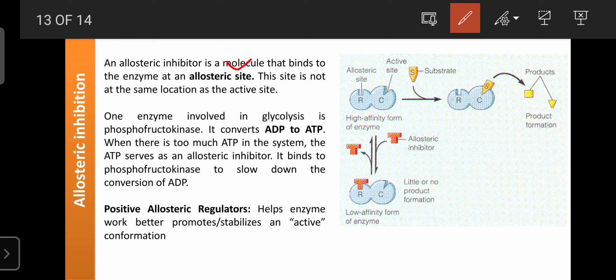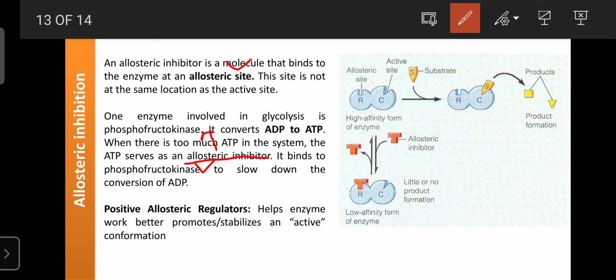For example, take an enzyme involved in glycolysis like phosphofructokinase. This enzyme converts ADP into ATP. When the ATP concentration increases, this ATP acts as an allosteric inhibitor. It binds to phosphofructokinase and inhibits the conversion of ADP into ATP. Like that, ATP here acts as the allosteric inhibitor.